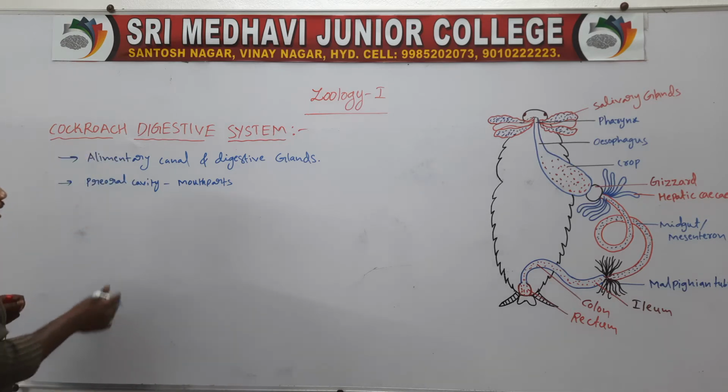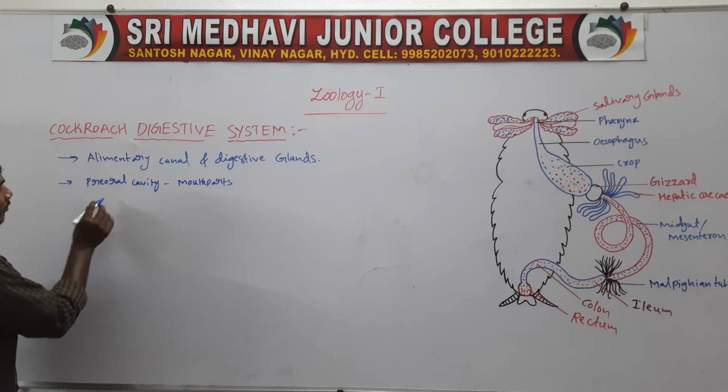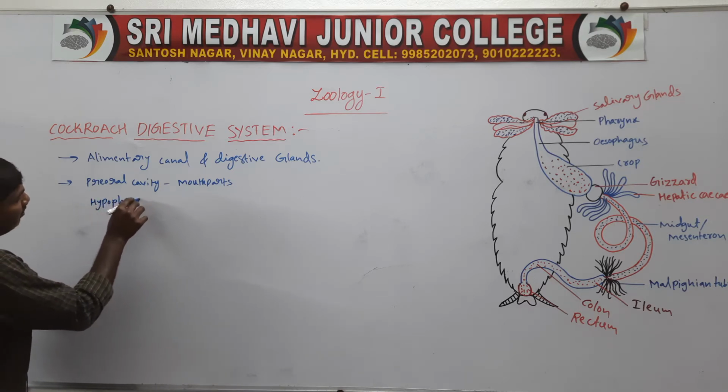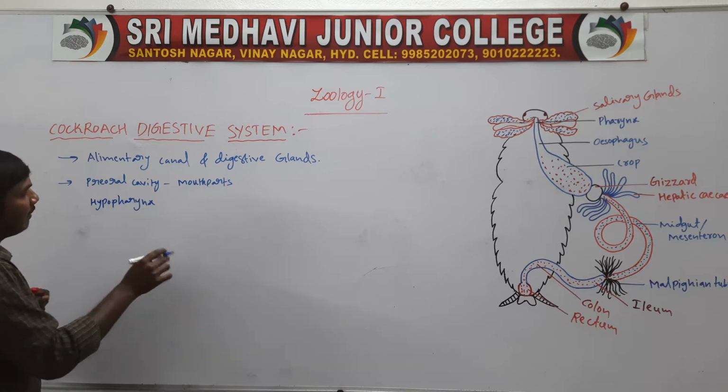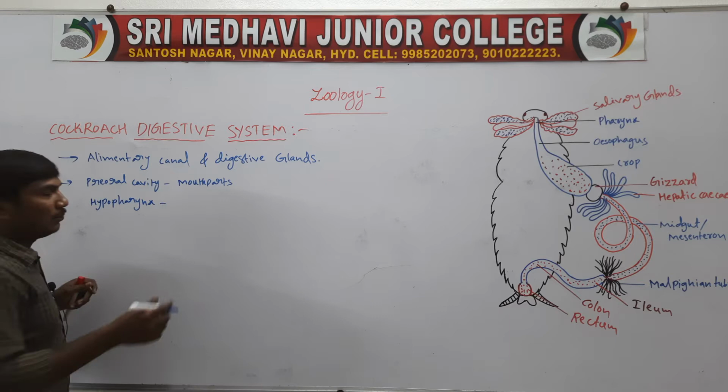Next one, the pre-oral cavity is divided by the hypopharynx into two chambers.